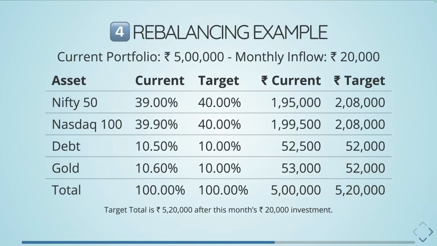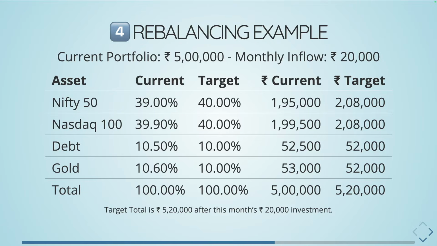To give you an example, let's assume a portfolio of 5 lakhs now, and we are adding a monthly inflow of 20,000. There are four asset classes here: Nifty 50, Nasdaq 100, debt and gold, at 40, 40, 10 and 10 percent respectively. That's the target allocation. In the current allocation, Nifty 50 is only 39 instead of 40, Nasdaq is 39.9 instead of 40, and debt and gold are slightly over, debt at 10.5 and gold at 10.6 rather than the target of 10.